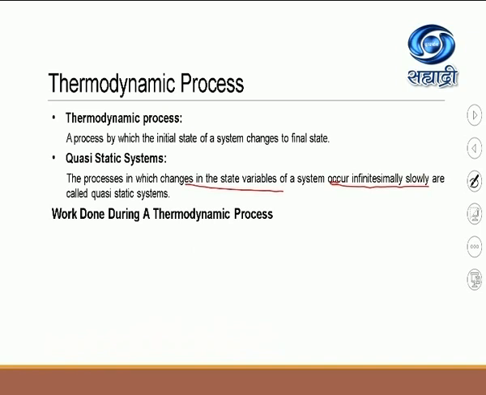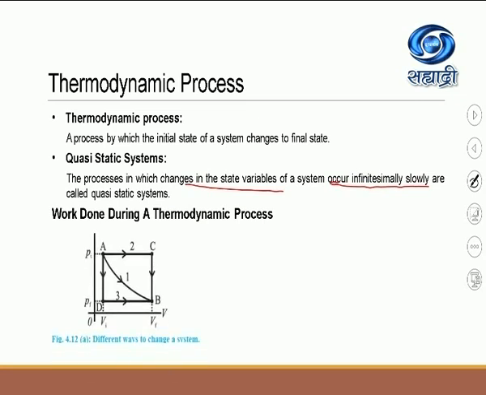After this, we have to see about the work done during a thermodynamic process. This figure tells you that the system is changing its state from A to B, but the system is taking three different paths.